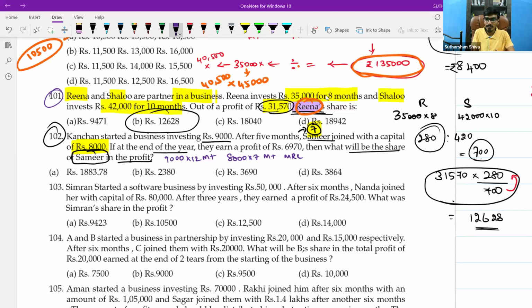You will get 1,64,000. Then press divided by, equal to. Then multiply by 7 into 8,000 into 6970, because they are asking Samir's share. What is the answer you got?